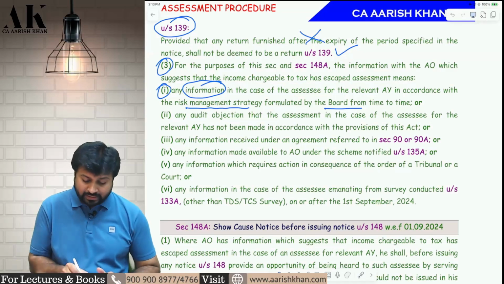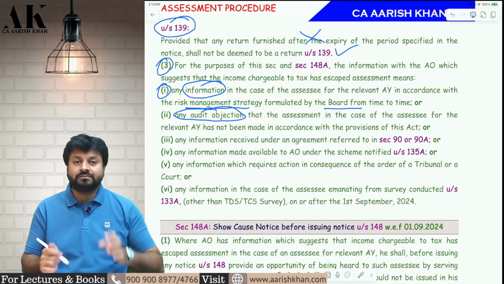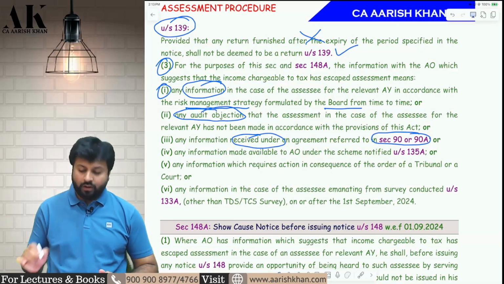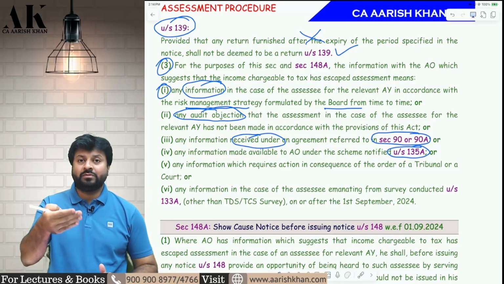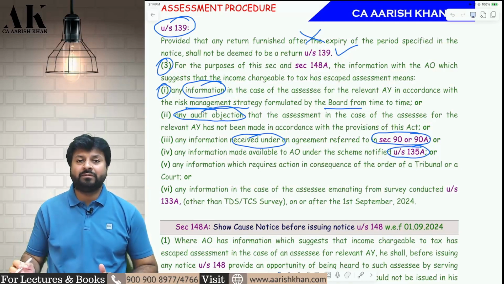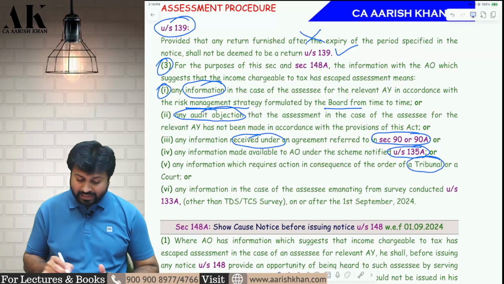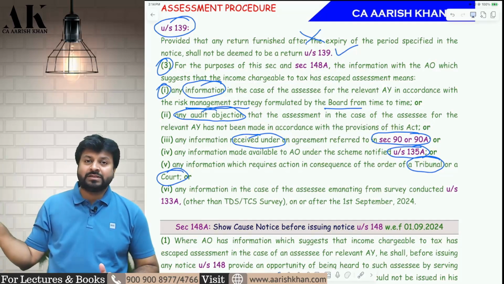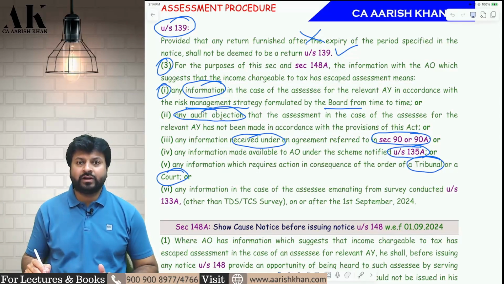Or if the AO gets information from an audit objection, from the auditor's report, or from DTAA with different countries, or from the scheme notified under 135A, from collection of information, calling of information, registrar of members, etc., which is covered under 135A, or if the AO has got information from a High Court, Supreme Court or Tribunal's order. If a High Court order says that this income is taxable, the AO can initiate 147 against you. He can issue notice under 148 against you. He can do an inquiry under section 148A against you.